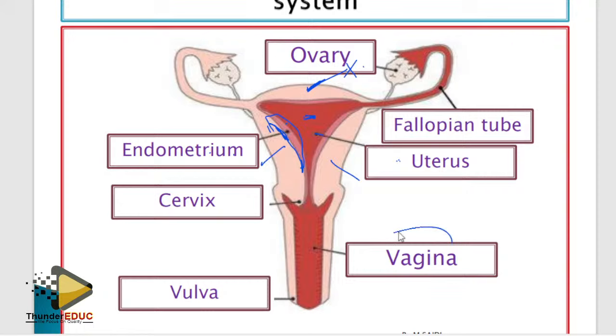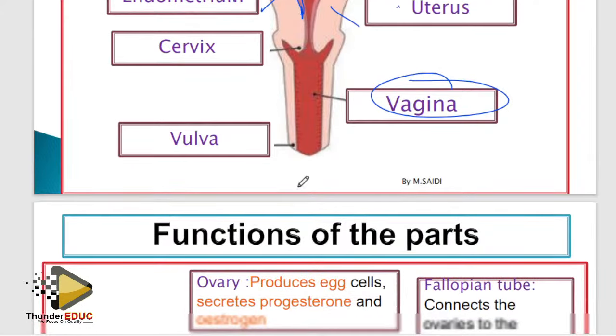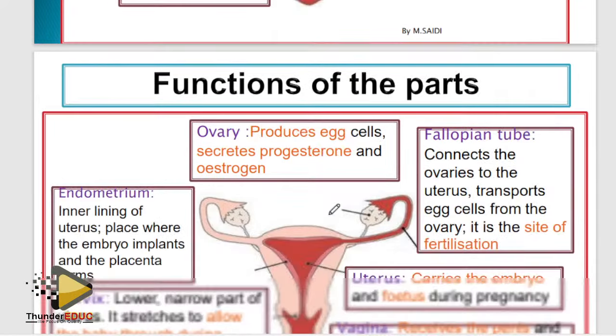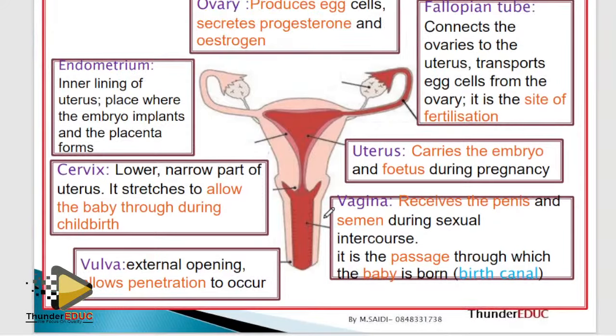What is the second name for the vagina? We said it is the birth canal. Don't call this one oviduct, the same way you don't call it sperm duct. Call it fallopian tube. If they ask you my name, don't call me teacher, call me M.Saidi. That's my name. I'm not oviduct. My name is vas deferens. It's called oviduct because of its function. It is the duct, the tube for the ovum. That's it. So know the functions, please. At least I've talked about that.